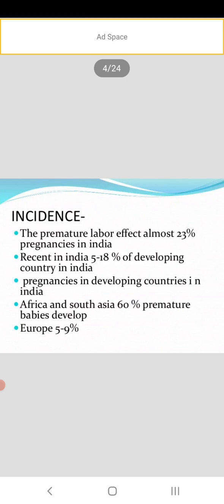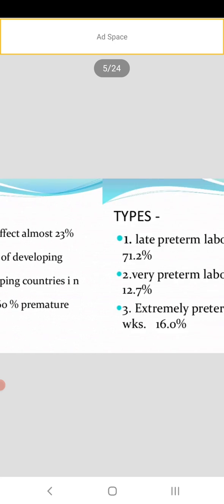Then incidence. Premature labor affects almost 32% of pregnancies in India. In developing countries like India it is 5 to 18%. In developing countries in India, Africa and South Asia, 60% of premature babies develop. In Europe it is 5 to 9%.